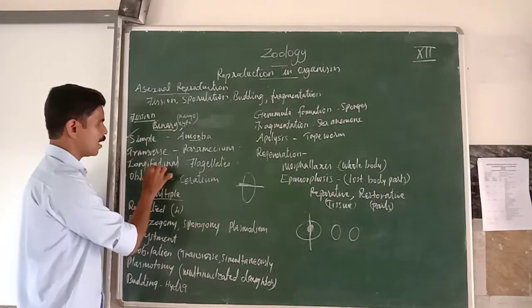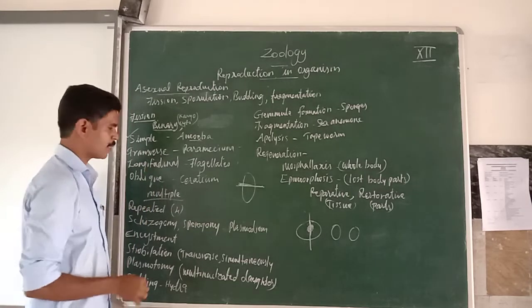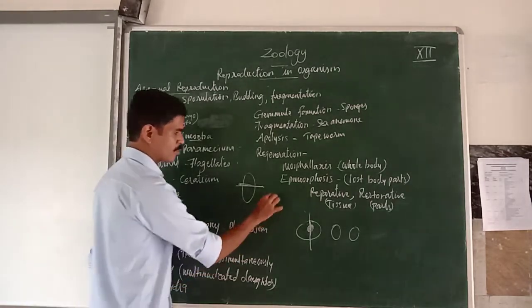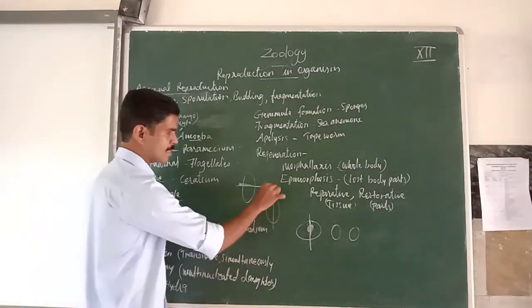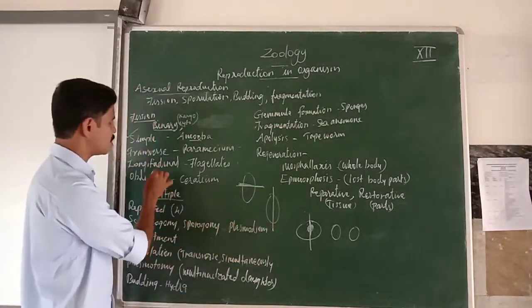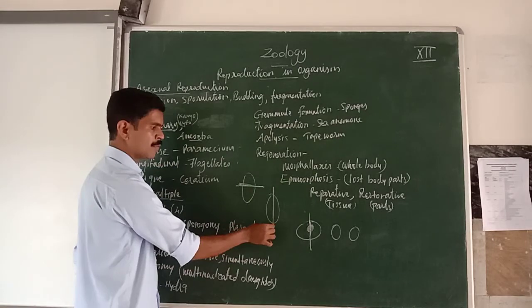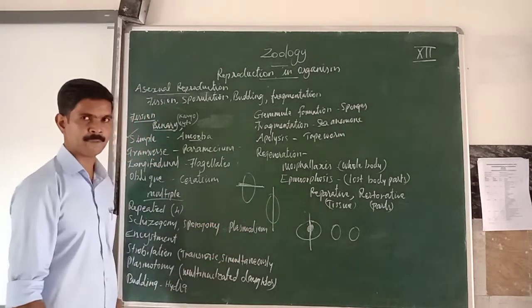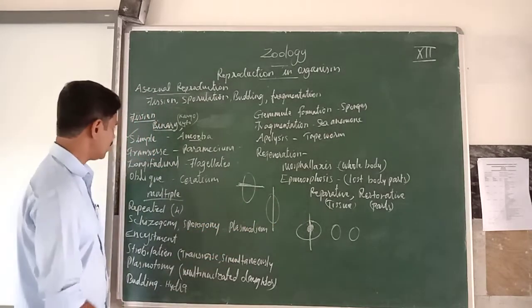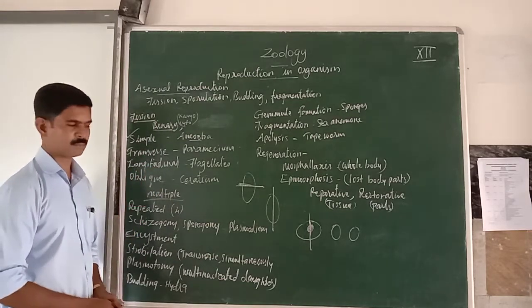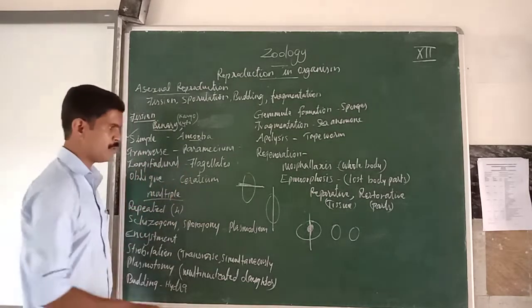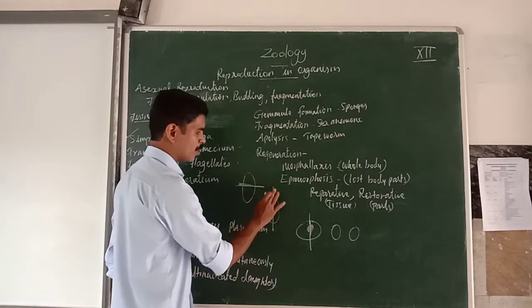Then the next one is longitudinal binary fission. Longitudinal binary fission means, just imagine, the fission axis or division axis takes place in the longitudinal direction, from top to bottom or from bottom to top. Understand? This type of reproduction is called longitudinal binary fission. Example: flagellate. Here we have to remember one more important point.